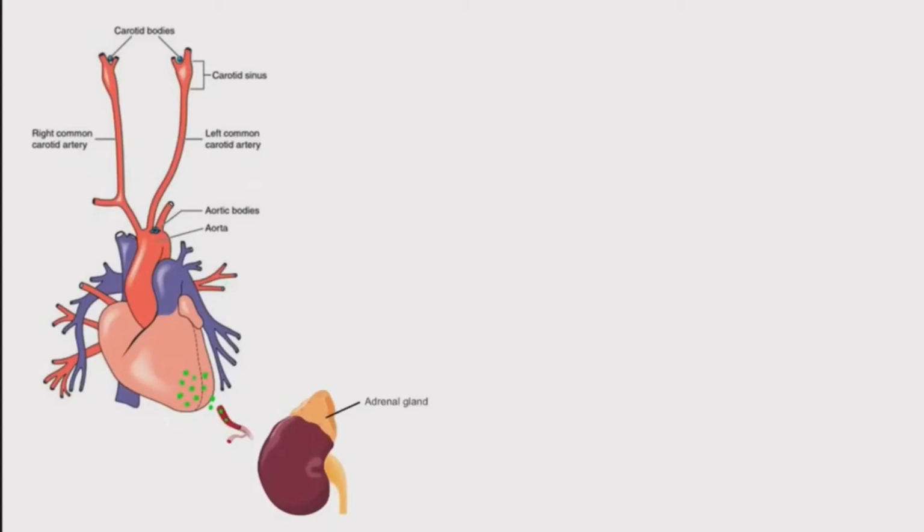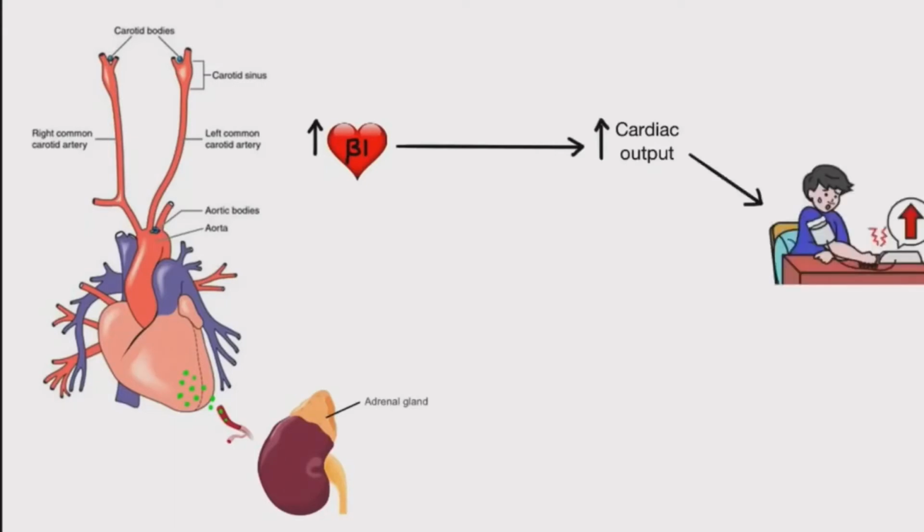release of catecholamines and thus an increase in sympathetic activity through activation of beta-1 receptors, causing increased heart rate and stroke volume. Thus it increases cardiac output, which leads to increased blood pressure. On the other hand, activation of alpha-1 receptors on smooth muscle causes vasoconstriction and thus an increase in vascular resistance, which again leads to an increase in blood pressure.